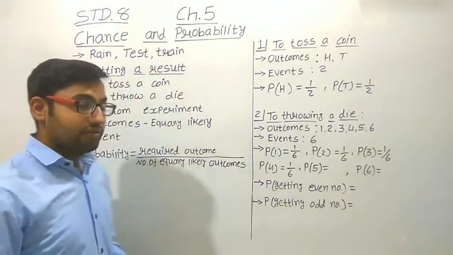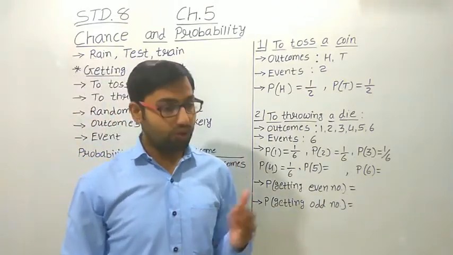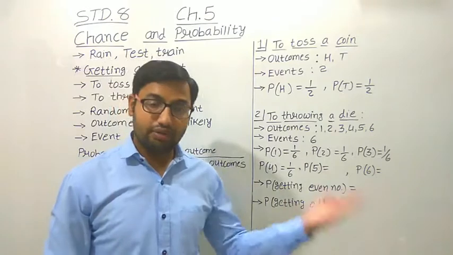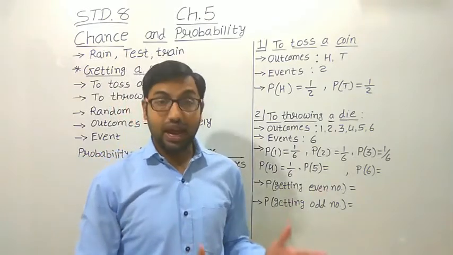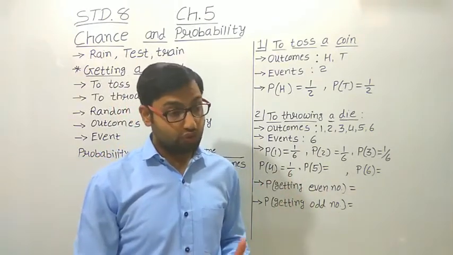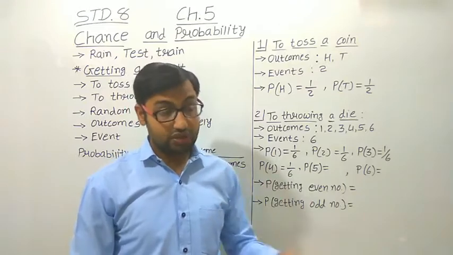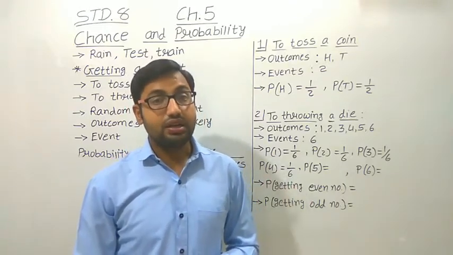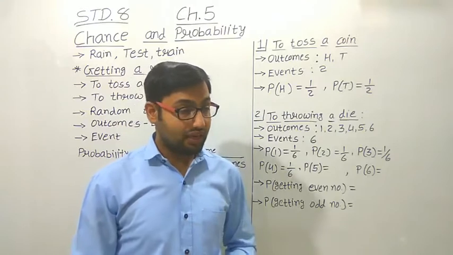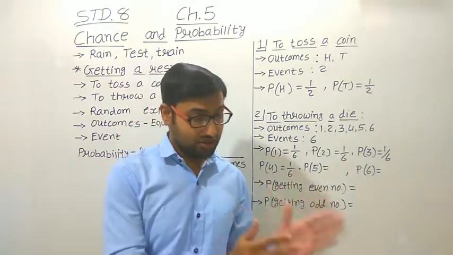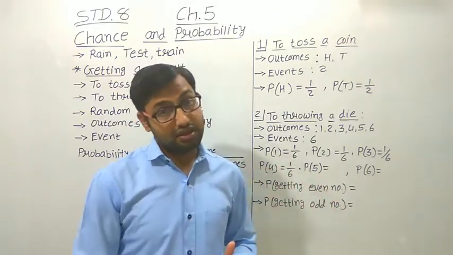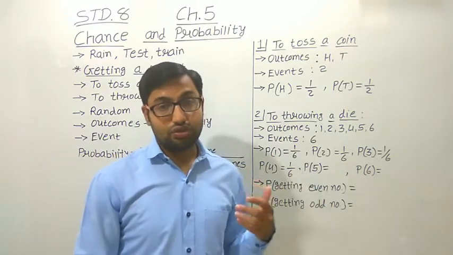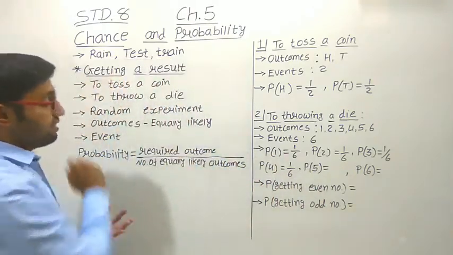The third example is the train. Suppose you travel by train every day, and the train comes at an exact time. So you have to reach the station on time. But sometimes it happens that you reach the station at the right time, but the train is late. So these are all examples in which